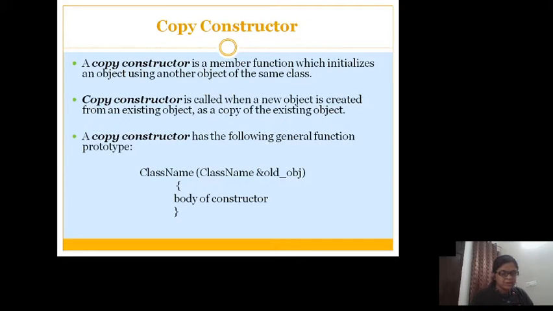Class name, the syntax and the prototype are very different. The parenthesis contains an object of this class with reference. You have to keep in mind, copy constructors always take an object of the class by reference. Never pass by value. It only works with pass by reference. There is a reason for it. Why does the copy constructor take an object with reference, not with value? You can never use pass by value; you always have to use pass by reference. Why is it so?